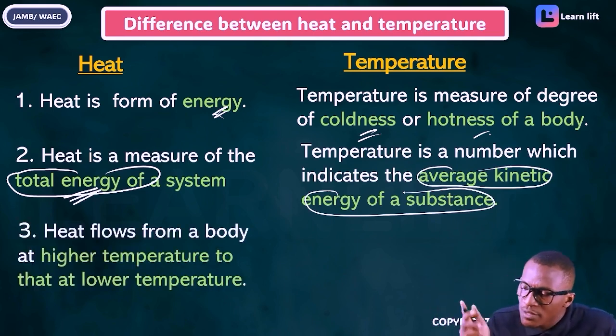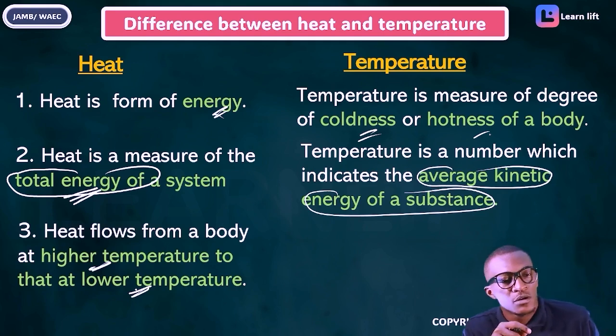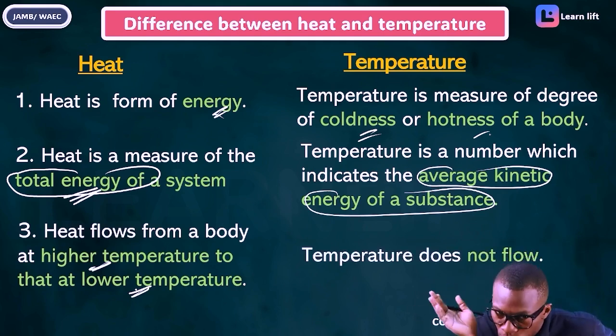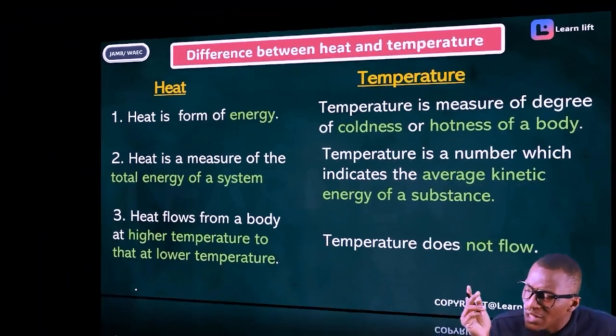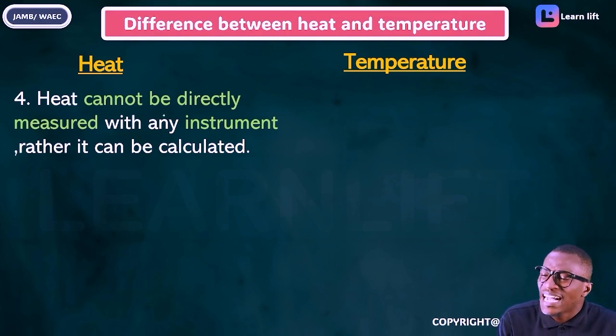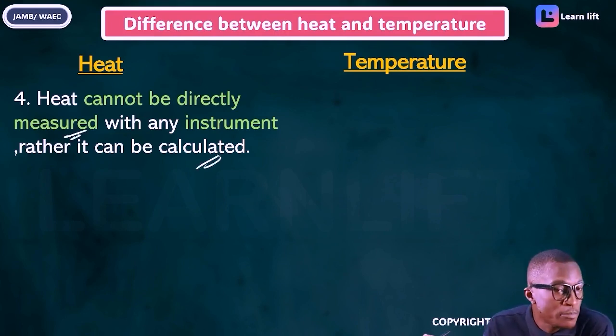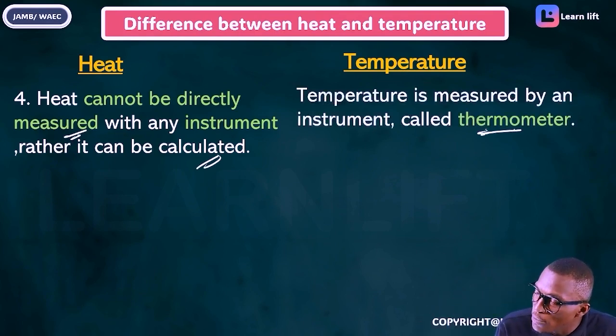Are you seeing that? Number 2, heat flows from a higher temperature to a lower temperature. Heat flows, but temperature does not flow. Are you catching it? And number 4, take note that heat cannot be measured directly; it can be calculated from temperature. Heat cannot be measured, but temperature can be measured with what? With a thermometer.